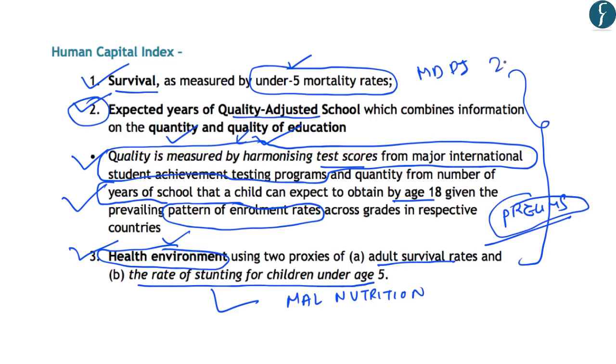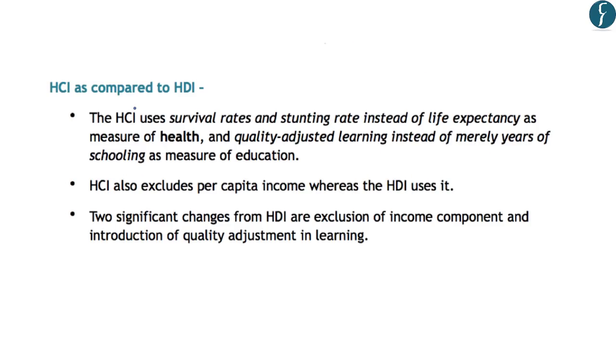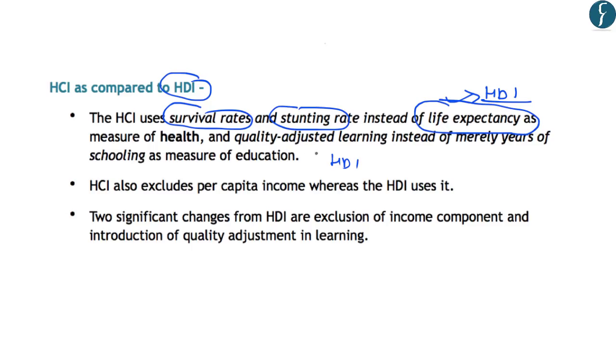was asked in the year 2012 required us to know the components of that index. So that is why these components of the Human Capital Index are also important. Now, when the Human Capital Index is compared to the Human Development Index or the HDI, the HCI uses survival rates and the stunting rates instead of the life expectancy, which means that the life expectancy was measured under the HDI as an indicator for health. And for education, the HDI used the number of years of schooling.